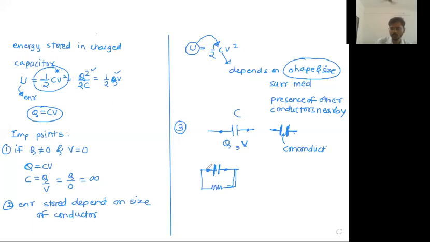Okay, so charge will always try to flow from higher potential to lower potential. So whatever charge was stored on the capacitor will now get removed.